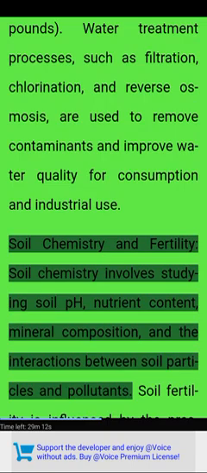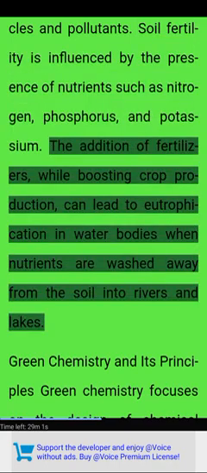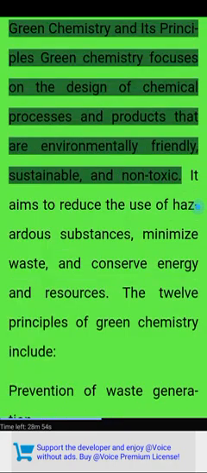Soil chemistry involves studying soil pH, nutrient content, mineral composition, and the interactions between soil particles and pollutants. Soil fertility is influenced by the presence of nutrients such as nitrogen, phosphorus, and potassium. The addition of fertilizers, while boosting crop production, can lead to eutrophication in water bodies when nutrients are washed away from the soil into rivers and lakes.